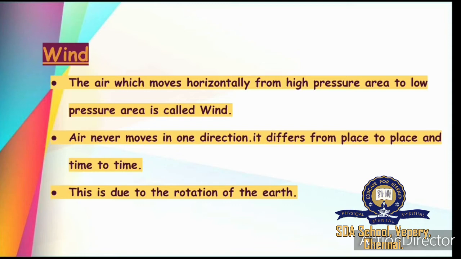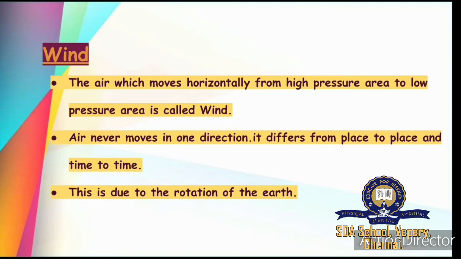Wind turbines, that is windmills, rotate, and because of that kinetic energy is converted into mechanical energy, and a generator can convert mechanical energy into electrical energy. This is how electricity is produced using wind turbines.